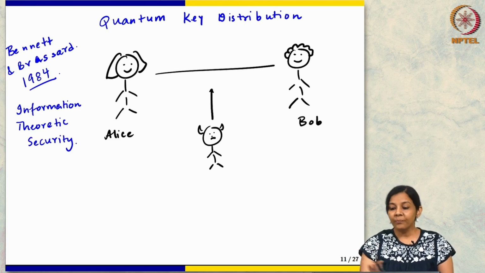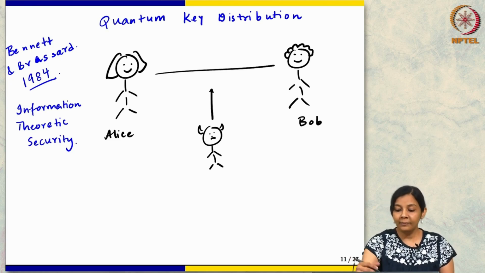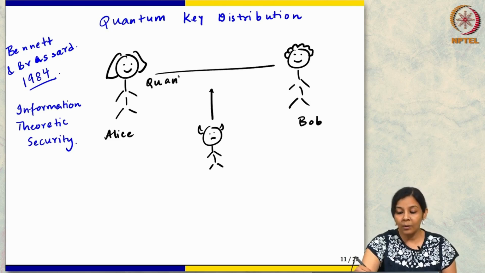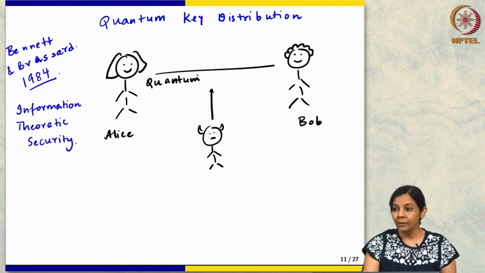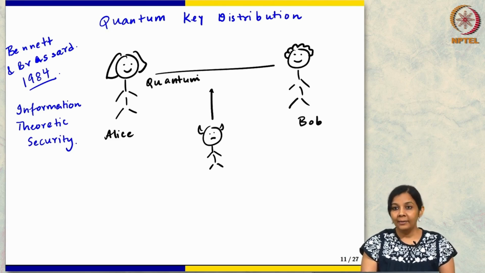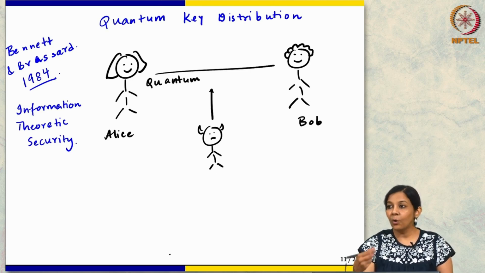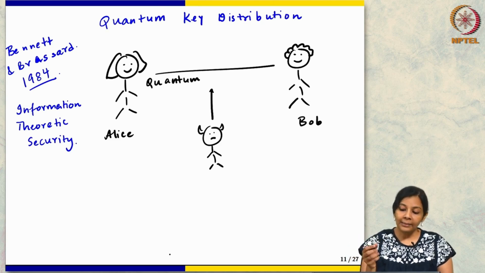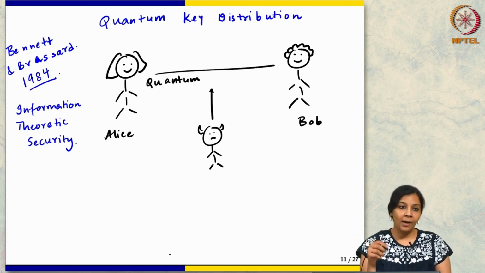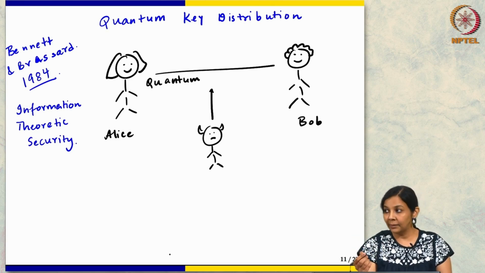So now we have the same problem set up, but now this channel is a quantum channel. And Alice, Bob and Eve, they are all quantum algorithms now. It will turn out that for this particular protocol, we also need Alice and Bob to share an authenticated classical channel.